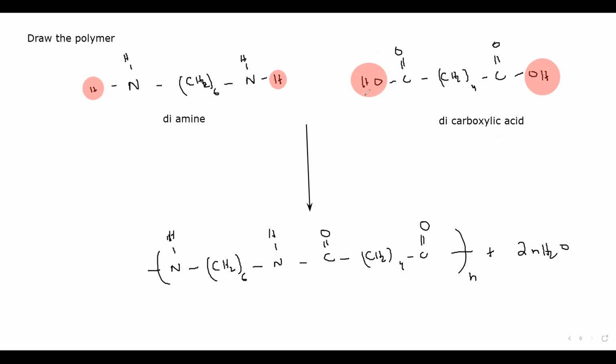So carboxylic acid, when reacting with amine, loses its OH to react, and amine will lose its H to form a condensation polymer, which we call nylon. This is nylon, and it has an amide or peptide linkage. Is it clear? This is how we draw the structure of a synthetic polymer.